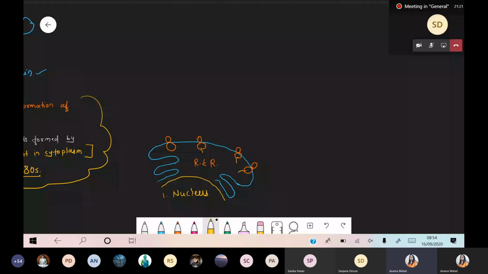So here the protein formed like this. Inside this structure, there is a presence of different proteins: one protein, second protein, third protein, fourth protein, right? Now this protein is released outside. But remember this point, when it is released outside, it is not released in the free form. It is packed inside the vesicle.